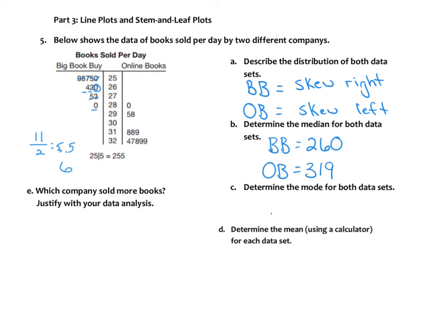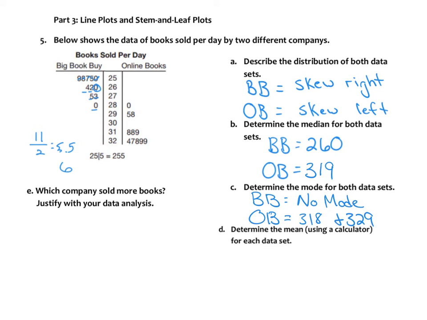So now determine the mode. For big books, if I look, there are no numbers repeating, so there is no mode. And then for online books, 318 is repeating and 329. They both have the same amount, so they're both the mode.